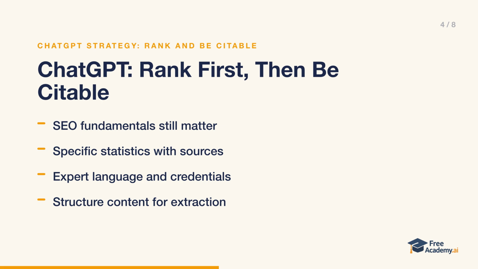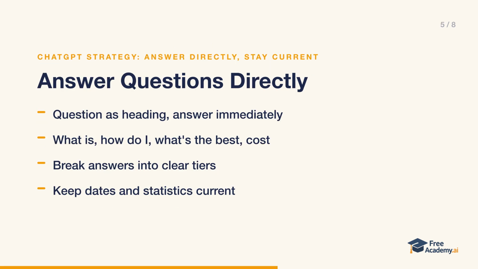The lesson gives a great example: a single sentence stating what small businesses typically spend on CRM software per user per month, naming the most popular free option, and attributing it to an industry survey. Specific, sourced, and quotable. ChatGPT looks for content that directly answers user questions. So create content built around the questions people actually ask.